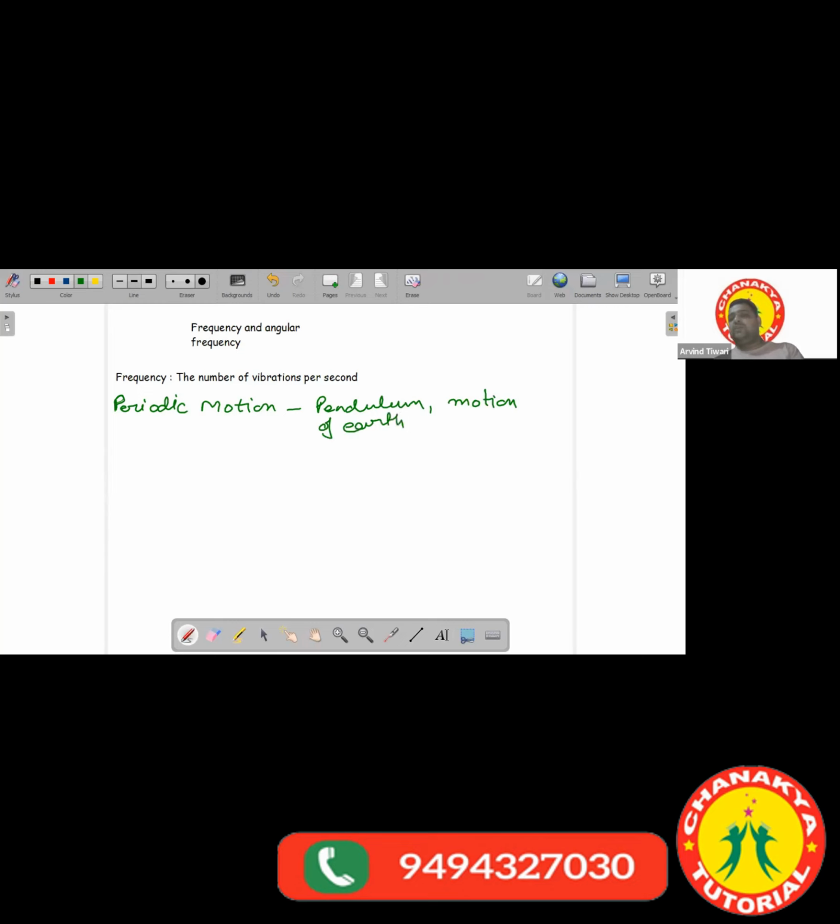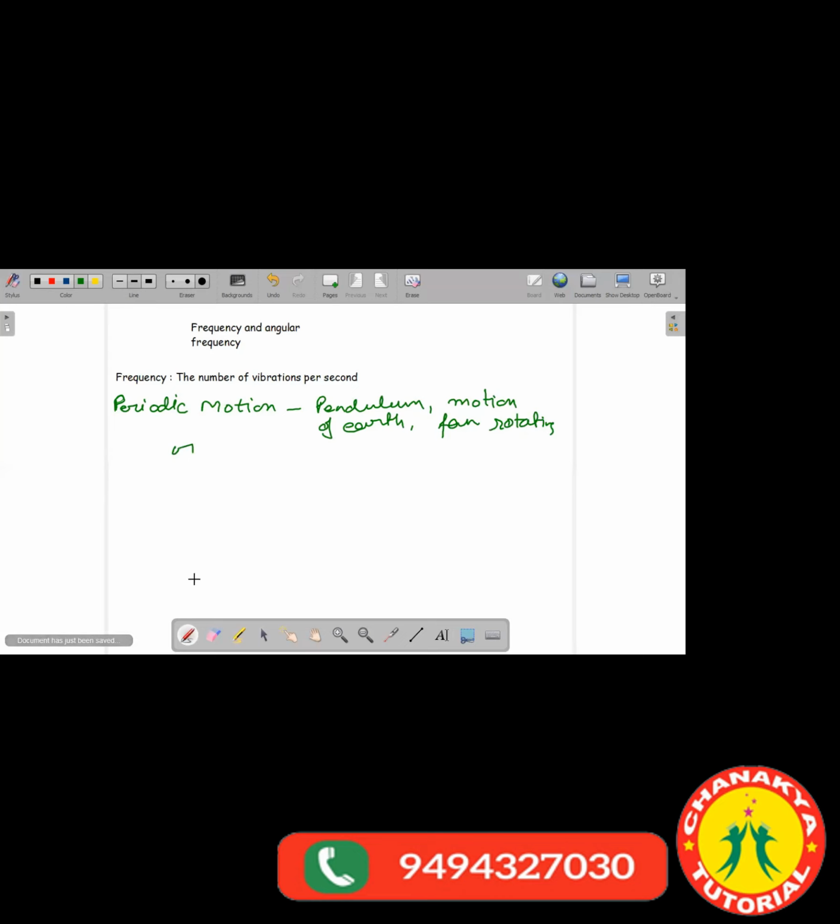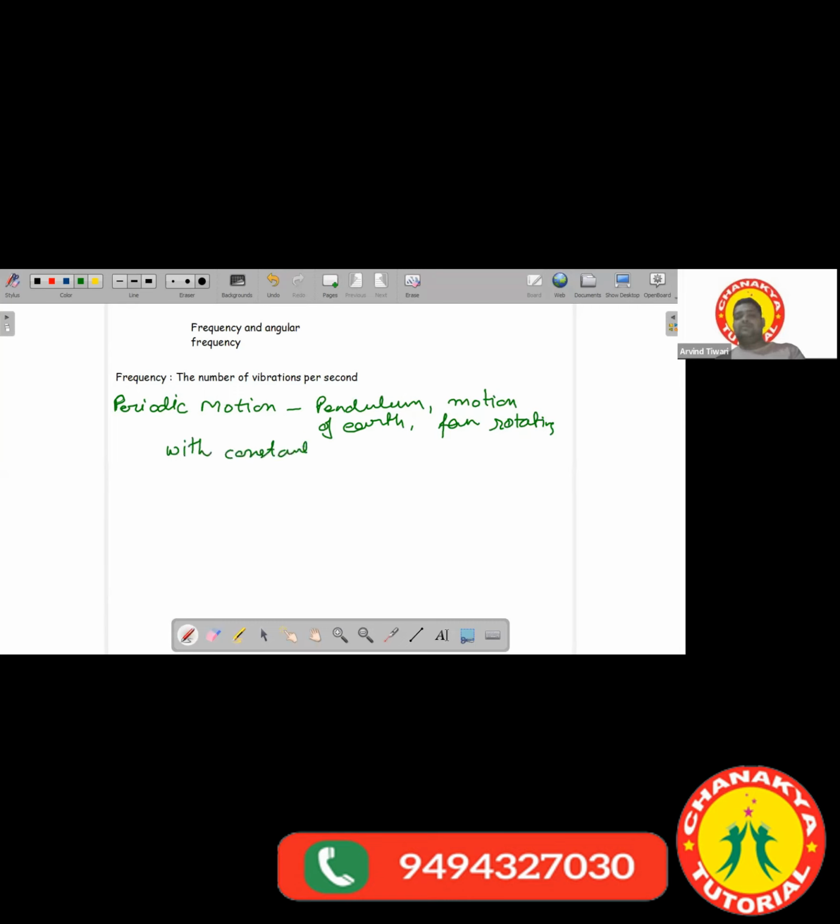A fan rotating with constant speed, is it periodic? Yes, it is also a periodic motion. So frequency is the number of vibrations per second, with the SI unit being hertz.